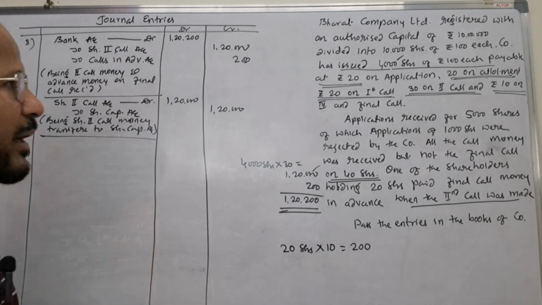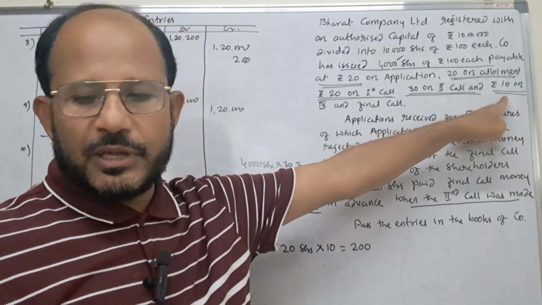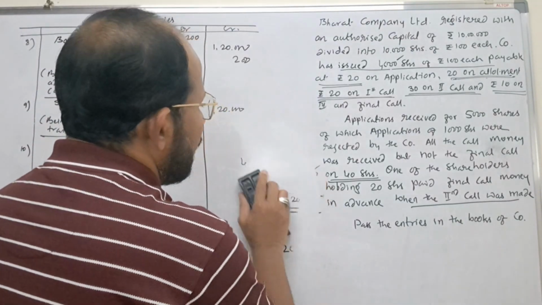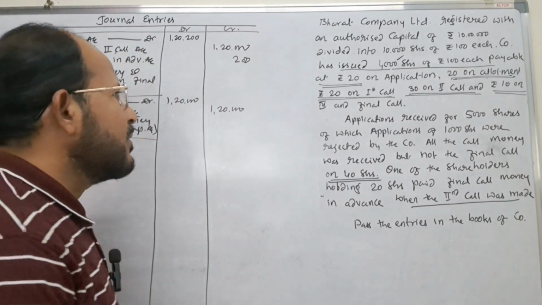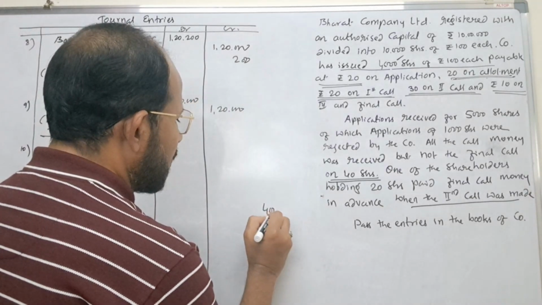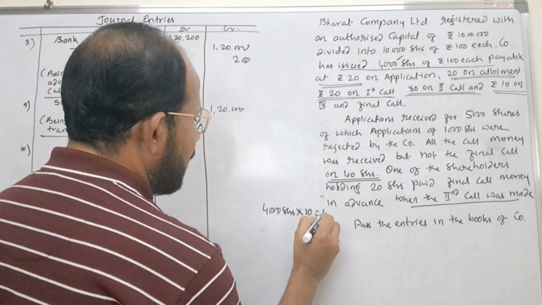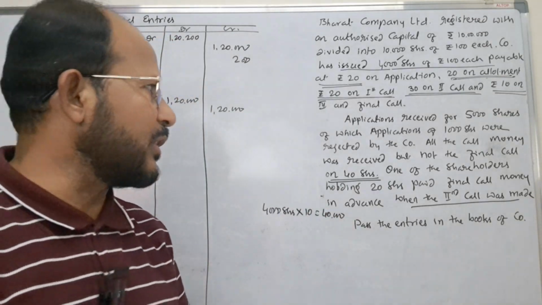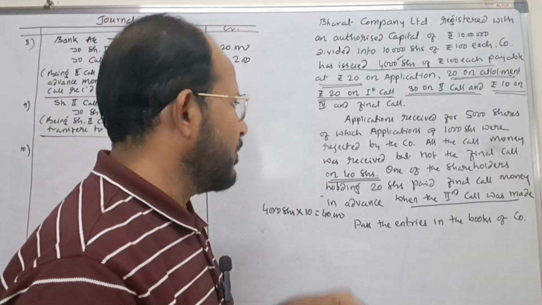10th journal entry with regard to the final call. Final call is how much? Rupees 10 per share. Therefore, 10 per share means how many shares are issued? 4,000 shares are issued by the company. Therefore, 4,000 shares into rupees 10, it comes to 40,000. Company's plan was to collect how much? 40,000. But with regard to this, one adjustment is there in the problem.